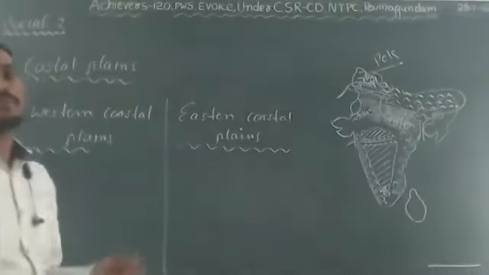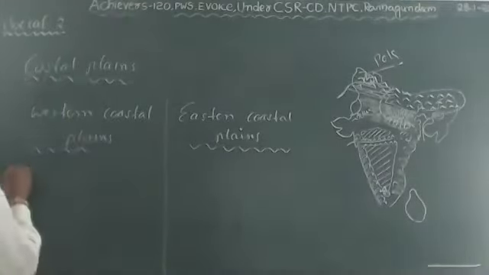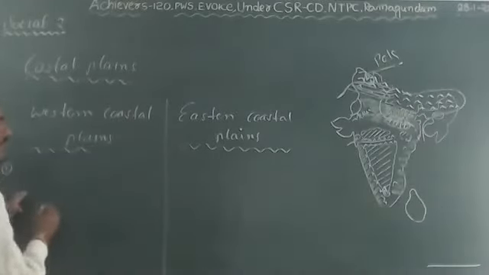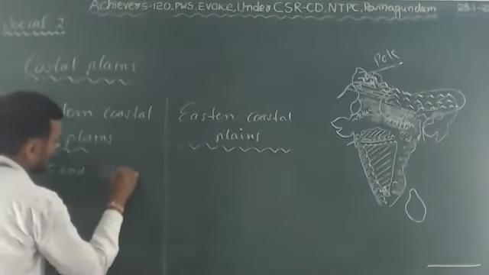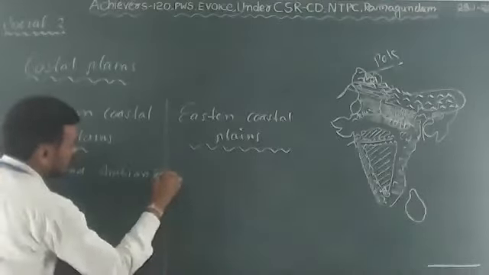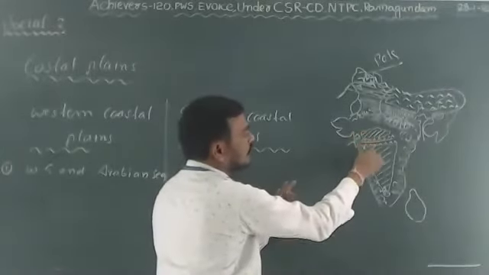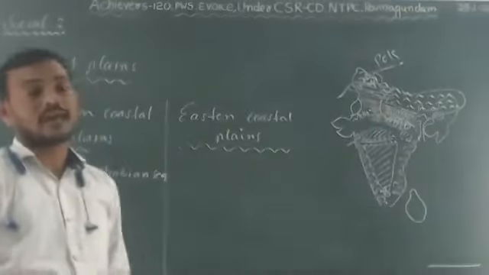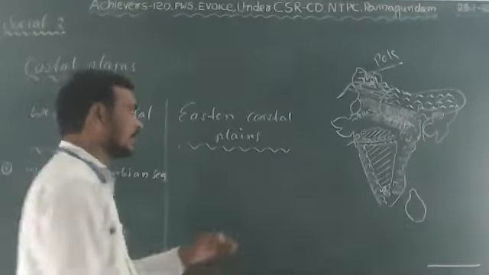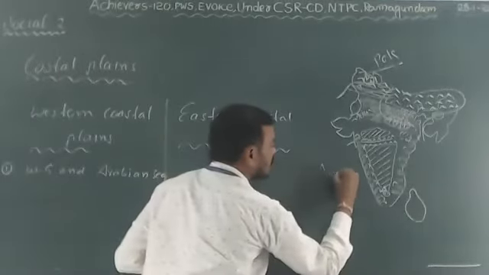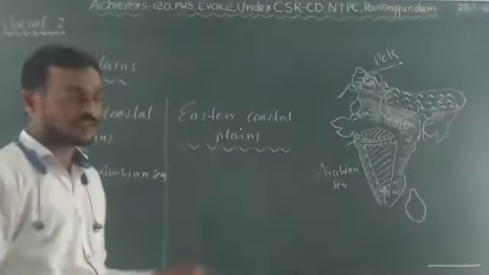In order to understand the plains, we have to know the differences between the two varieties. First difference is: Western coastal plains lie in between the Western Ghats and the Arabian Sea, right? Where are the Western Ghats? Along the west coast of India, also known as the Sahyadri Mountains. In between the Western Ghats and the Arabian Sea, there are the plains called the Western Coastal Plains.